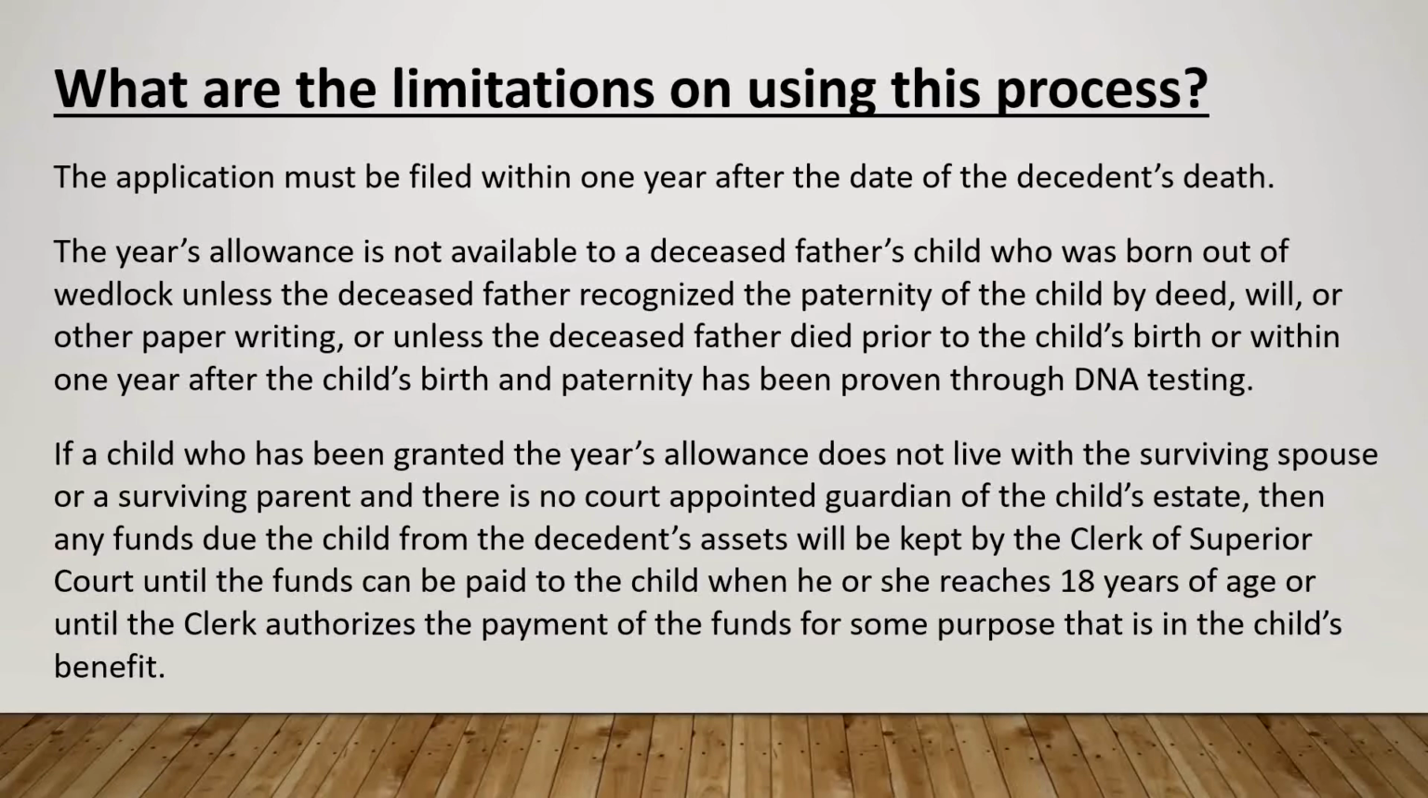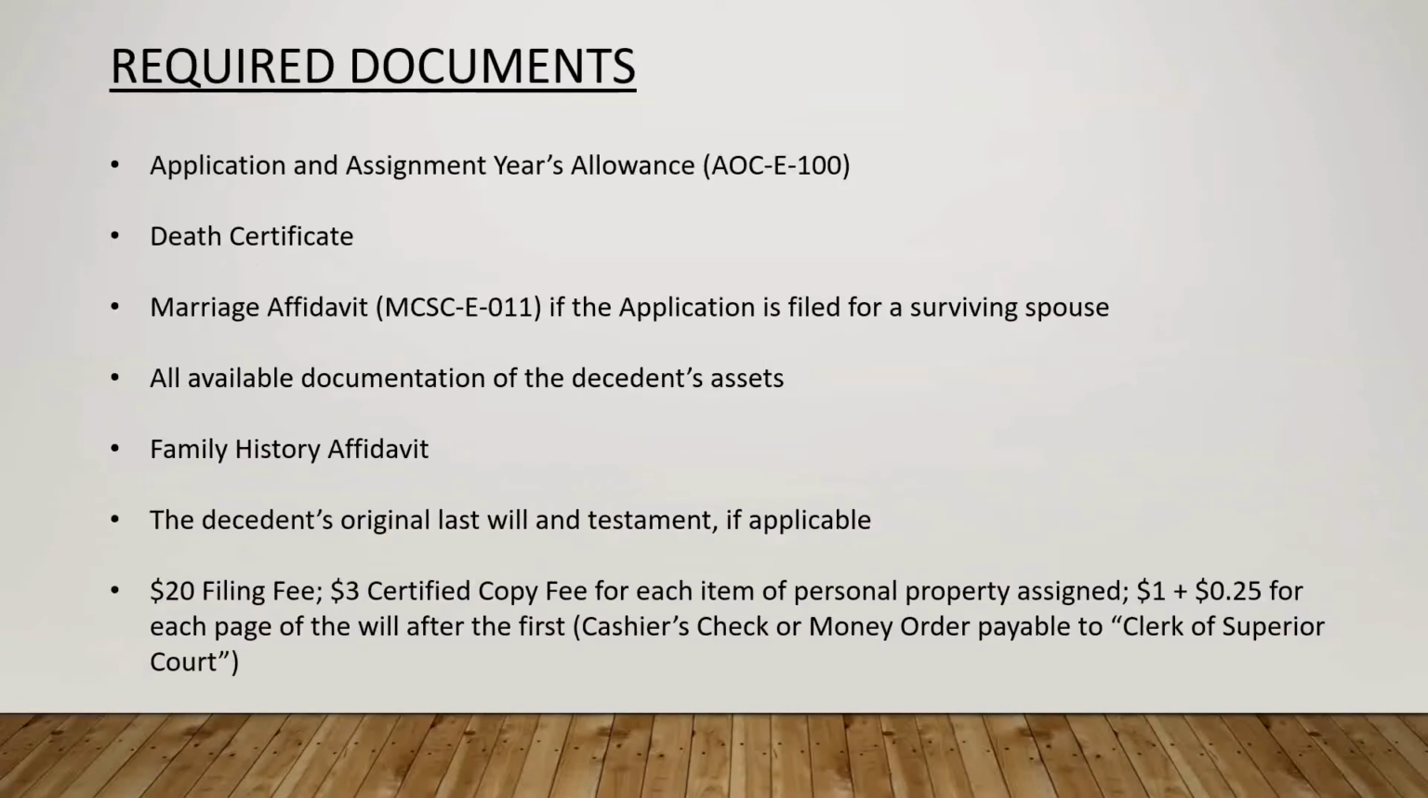What must the applicant provide to the clerk's office when seeking approval of the year's allowance? In addition to the completed Application and Assignment of Year's Allowance form, the decedent's death certificate must also be provided. The marriage affidavit must be completed if the application is for a surviving spouse. All available documentation of the decedent's assets is needed. These documents may include bank account statements, vehicle registration and/or title, vehicle value, check copies, or other proof of ownership and value.